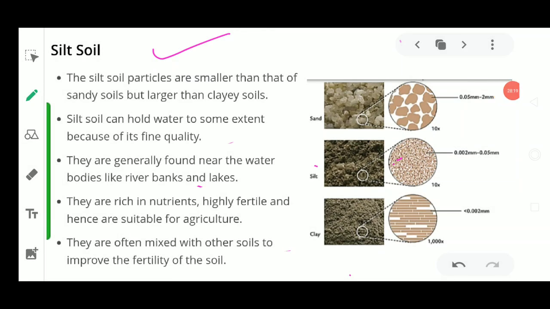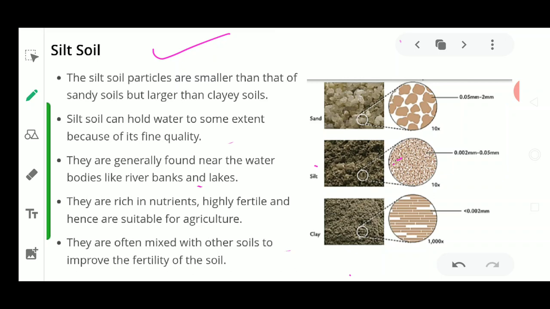Now why is it good for agricultural purposes? I just explained that. It has a combination of larger particles as well as smaller particles, because of which it is very good for agricultural needs, and it is responsible for the growth of various types of plants. And the last type of soil which we discussed was the silty soil, which is generally found at the bank of the rivers.